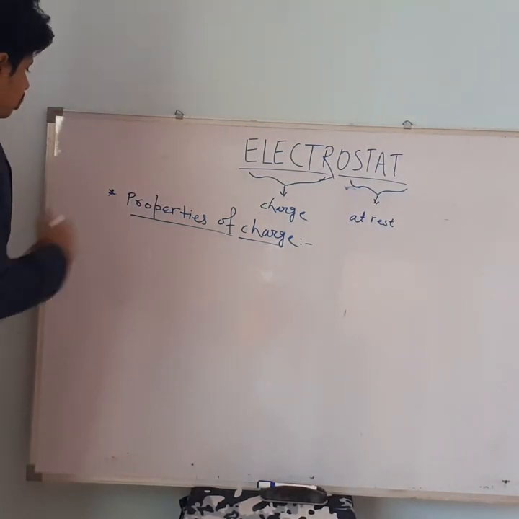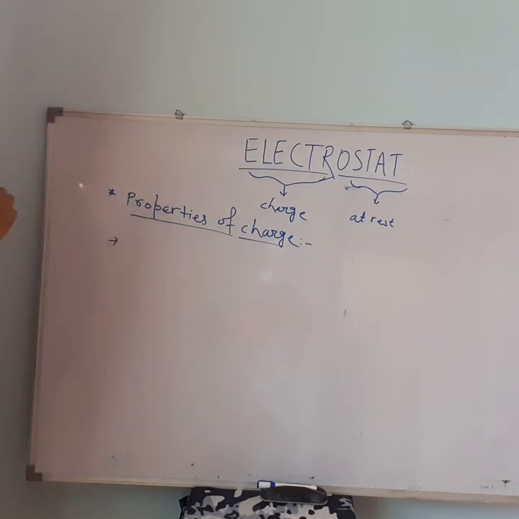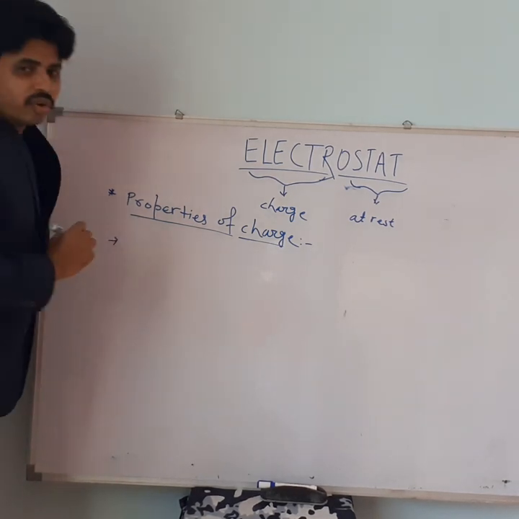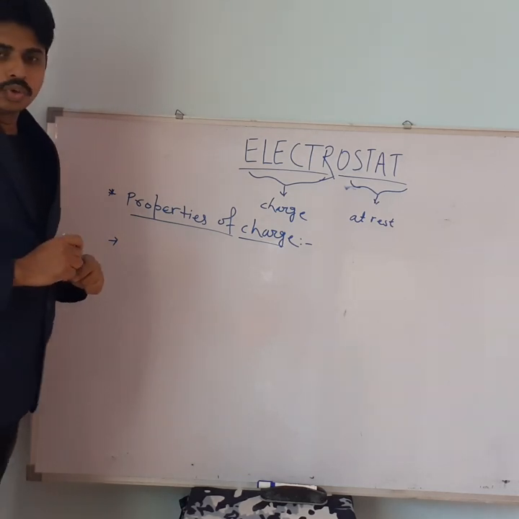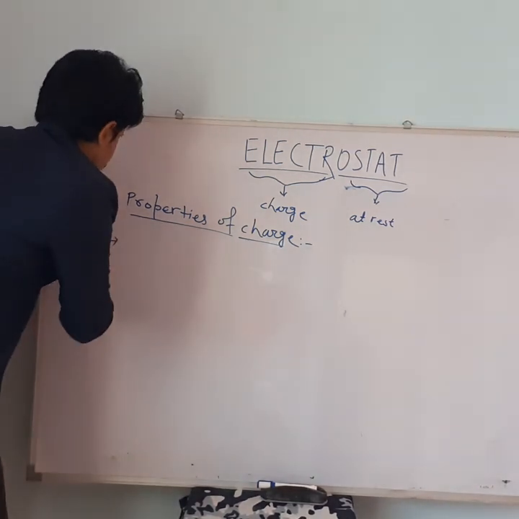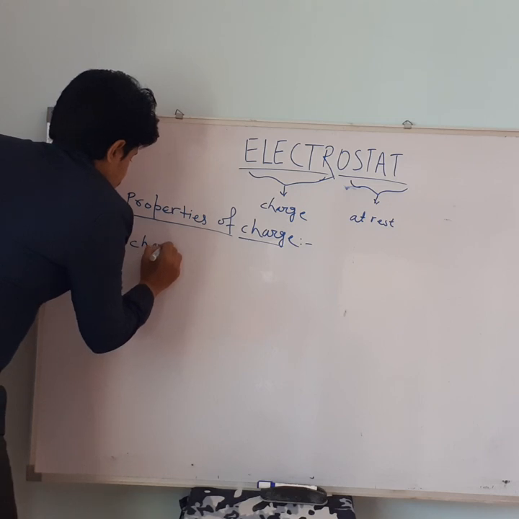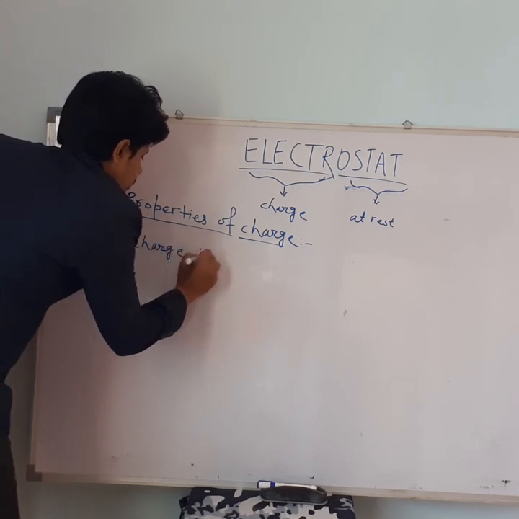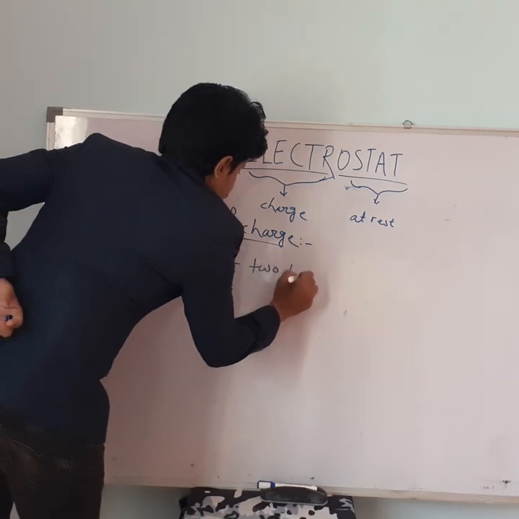Following are the important properties. The first important property is the types of charge. That is, charges are of two types, positive and negative. So the first property is that charge is of two types.